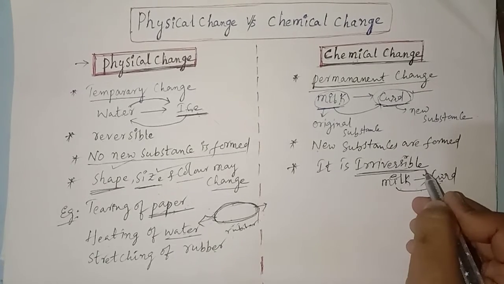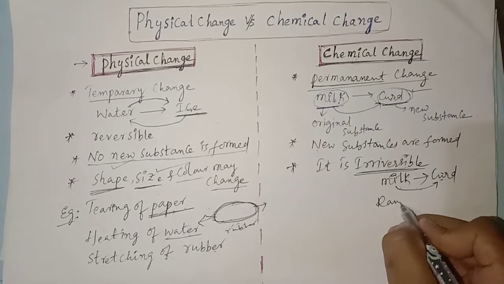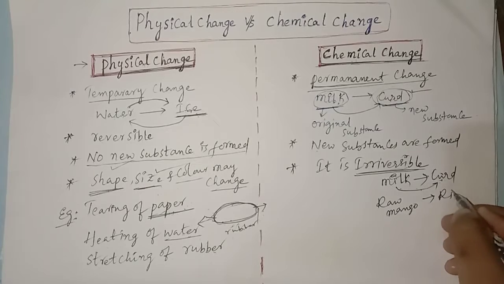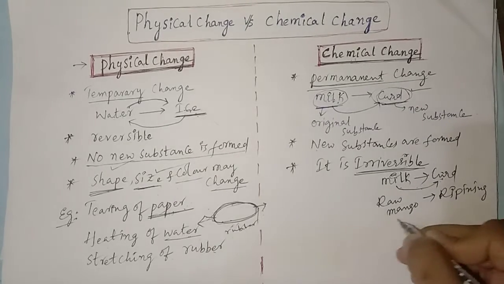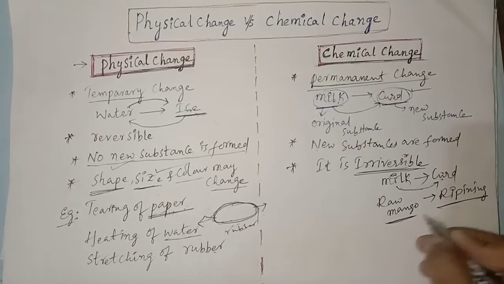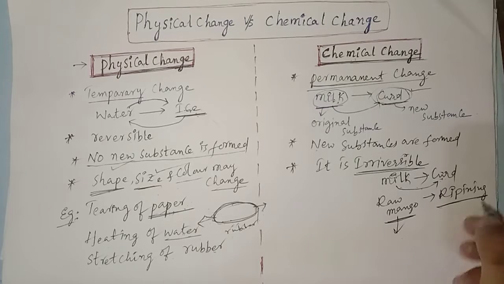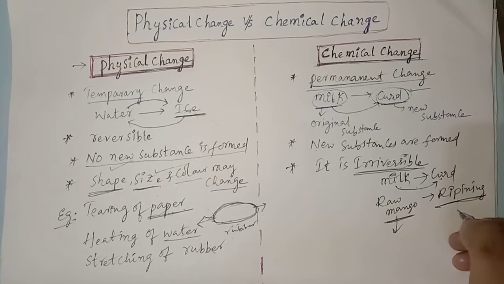So, one more example. Raw mango converts into ripening mango. This is the original substance, and ripening mango is a new substance.